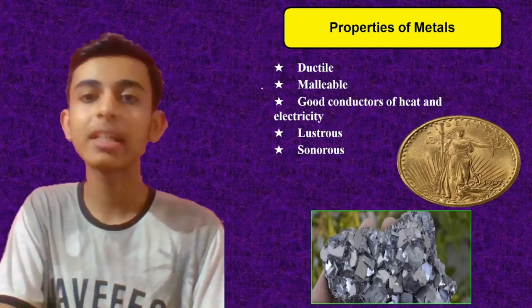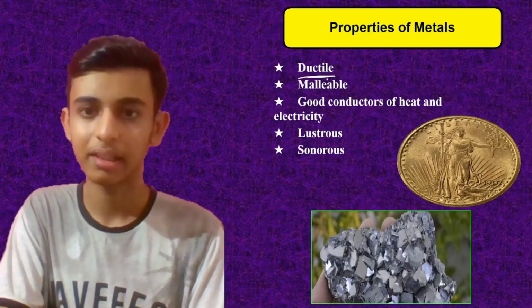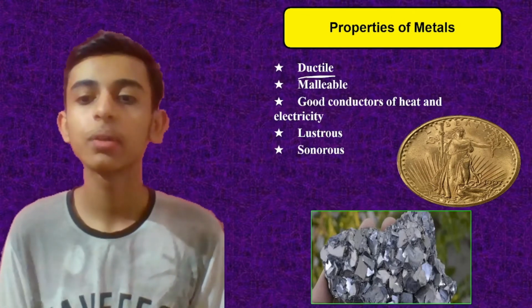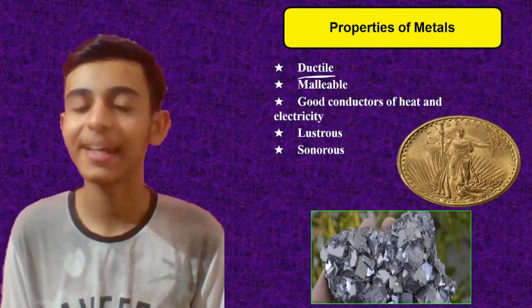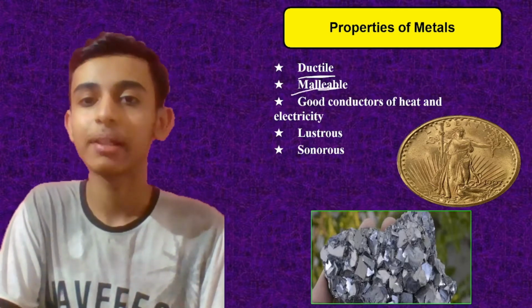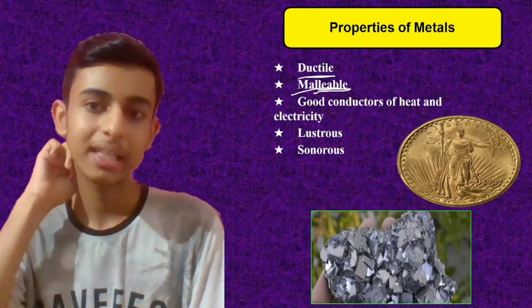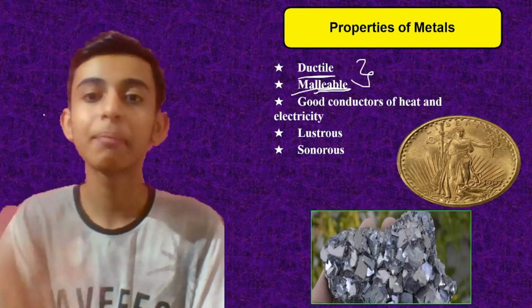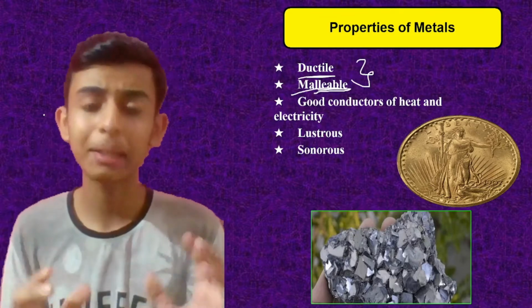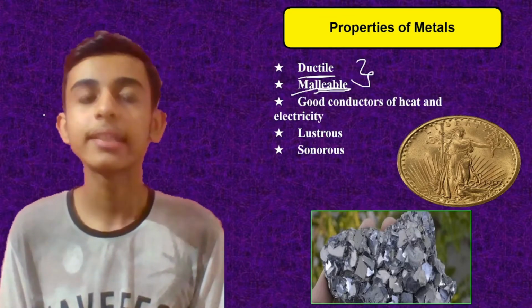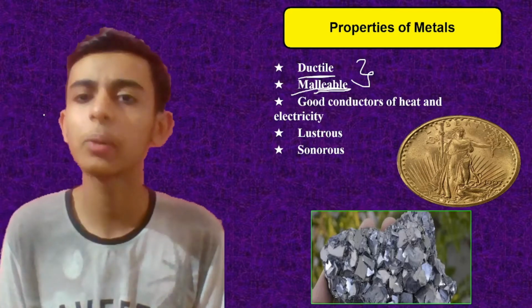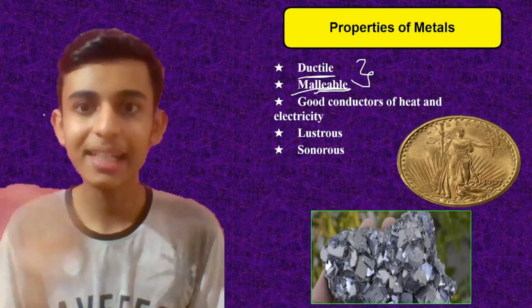What are the properties of metals? Metals are ductile. What do we mean by ductile? They can be drawn into wires. Then what is malleable? Metals are malleable because they can be beaten into thin sheets. Generally children get confused between ductile and malleable. Ductile means they can be drawn into wires. Let's take the example of copper. Copper can be drawn into very thin copper wire, so copper is a ductile substance.